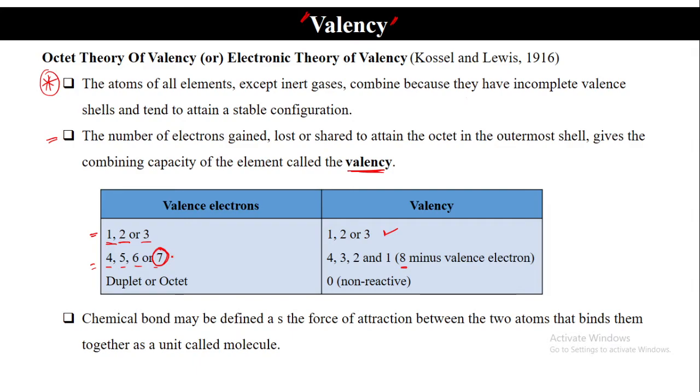That is why the valency here is 1. The exception is hydrogen and helium. They go for the duplet configuration. Helium, with only 2 electrons in the valence shell, will be stable.